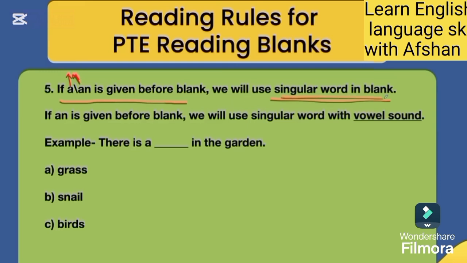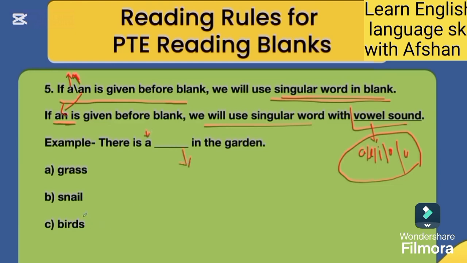If there is any blank after a and the, it will be followed by a noun or adjective. Number 1, a and the plus noun. Rohan is a boy. Boy is a noun. Number 2, a and the plus adjective plus noun. Rohan is a clever boy. Boy is a noun, clever is an adjective.